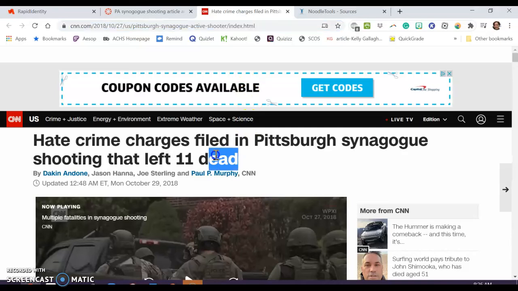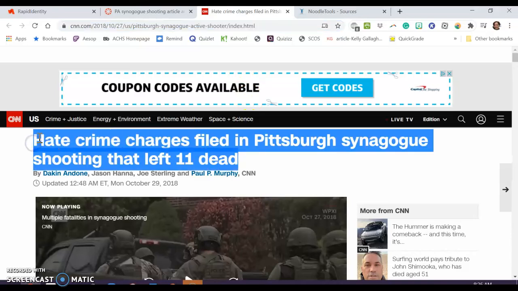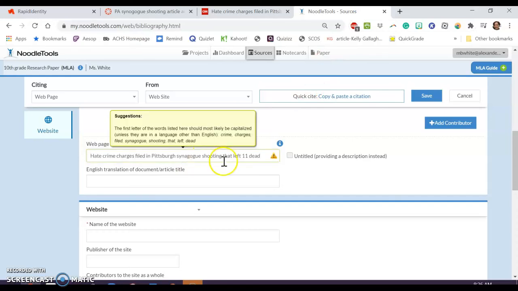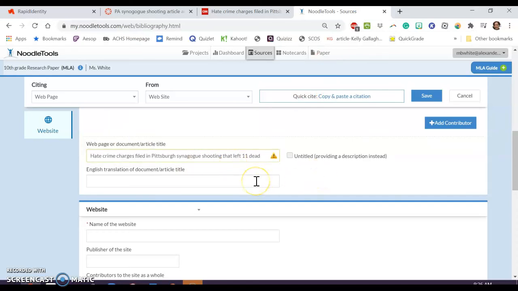Okay. Then, web page or document / article title. So I'm going to go over here and I'm just going to copy it, then I know my capitalization is correct and all that kind of stuff. I paste that right in. Now it's going to tell me suggestions. I'm going to ignore that. There's not an English translation because it was originally in English. It didn't have to be translated.